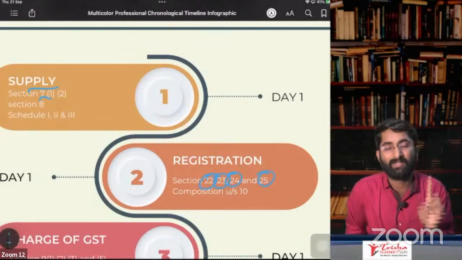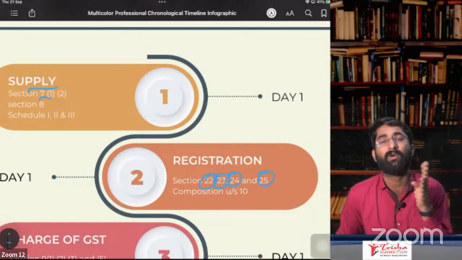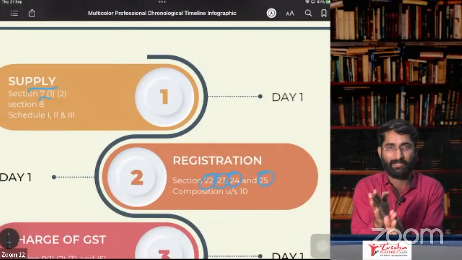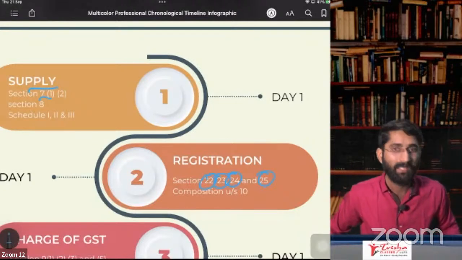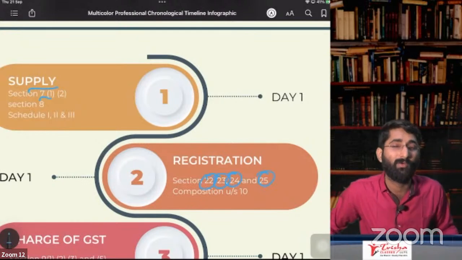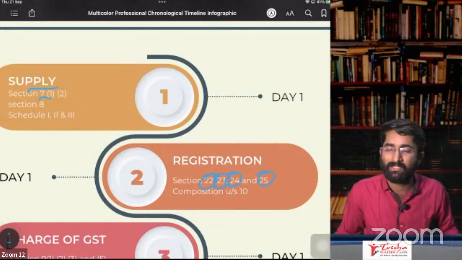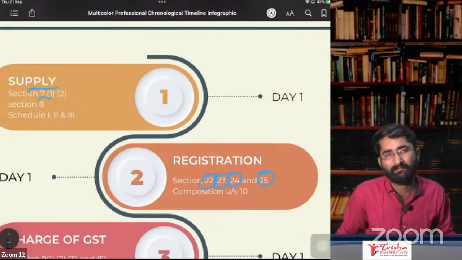But services, if you are providing services, then section 23, subsection 2 says that if your turnover is up to 10 lakhs or 20 lakhs, as the case may be, you are not required to take the registration. That is as per section 23, subsection 2, exemption notification. Later, section 24 says that if you are an ISD, input service distributor, you have to take separate registration, and that should be compulsory registration.